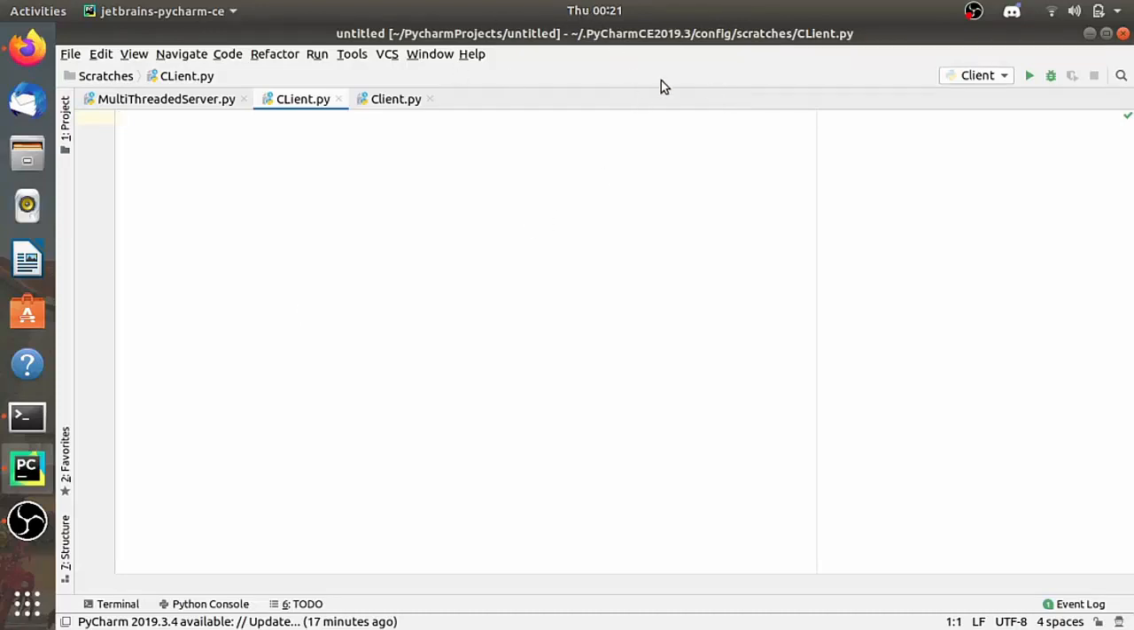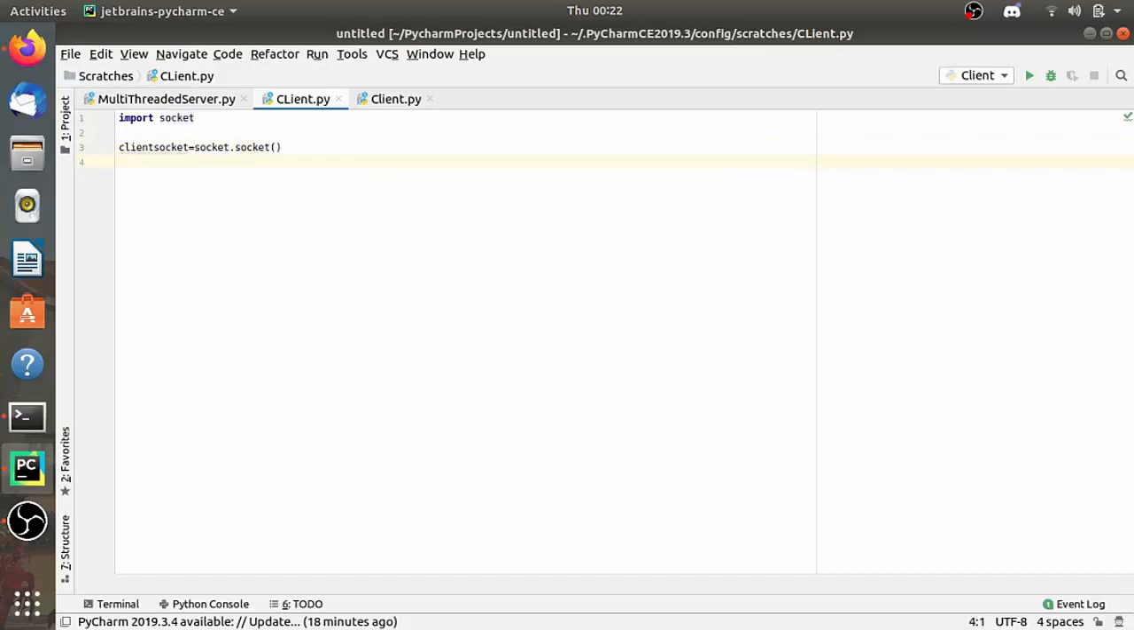Firstly, as we all know, we have to import the socket module of Python. So let's import socket. Now let's create the client socket object. So client socket is equal to socket.socket, right?